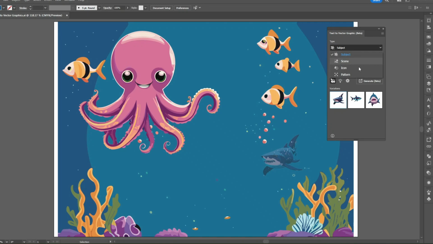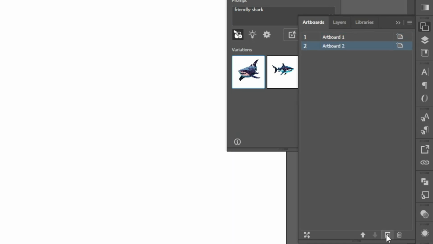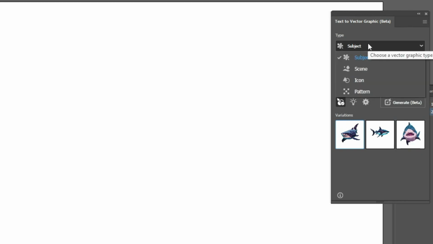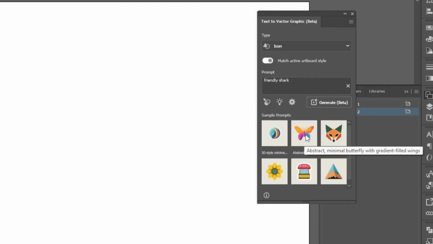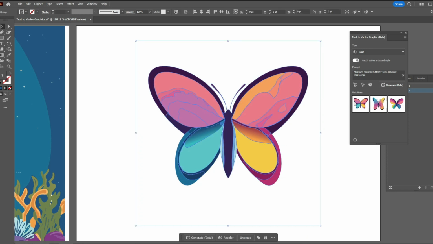The wonders are not over yet, just wait. Before that, let's try the other features in text to vector graphics, icon and pattern. Let's make a new artboard. Select the artboard tool and click on the plus icon. Now change the type inside the text to vector graphics tab from subject to icon. Let's select one of the sample prompts. I will go with this prompt, abstract minimal butterfly with gradient filled wings. It is giving nice results.